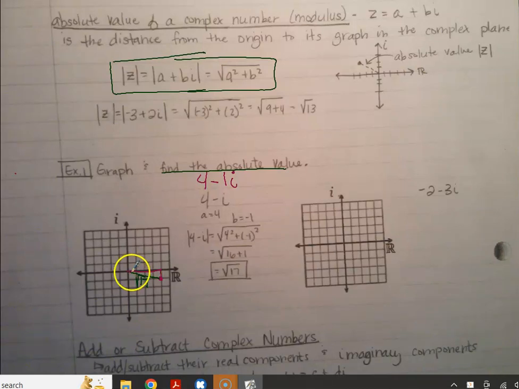Taking it back, this is the hypotenuse of a right triangle. We know a squared plus b squared equals c squared, where c is the hypotenuse. So the square root of a squared plus b squared is going to give me c, my distance.